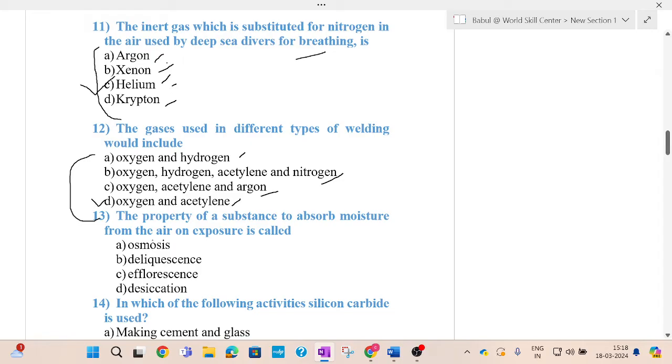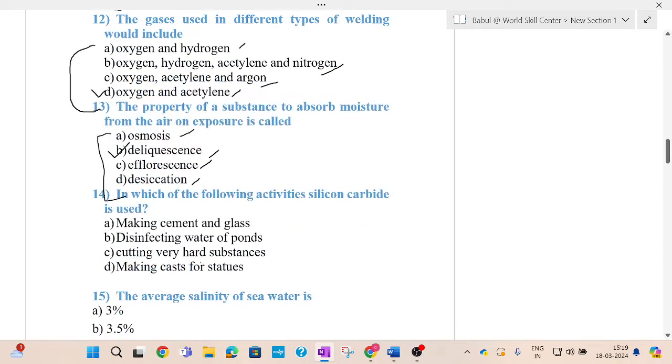Now come to the next question. The property of a substance to absorb moisture from the air on exposure is called: osmosis, deliquescence, efflorescence, desiccation. Out of the four options, deliquescence is the right answer. The property of a substance to absorb moisture from air on exposure is called deliquescence.